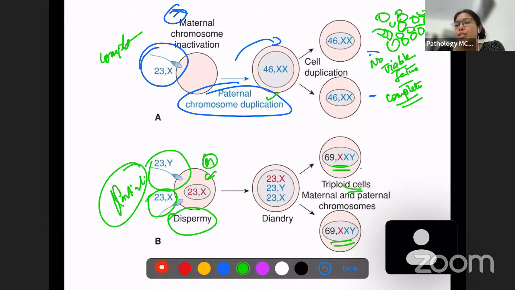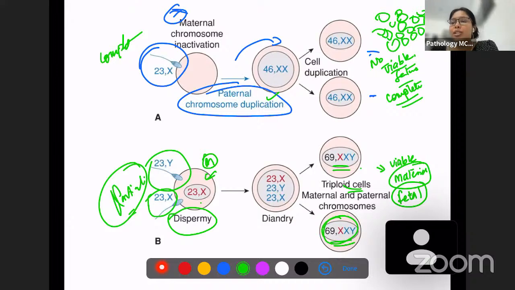And because of this, again, this is also not viable, but you can have fetal material in this. So whenever there is partial fetal material, always think it could be partial mole, because there are a few viable maternal as well as paternal chromosomes here. Okay, there is one more new marker which can distinguish between partial and complete mole, which is